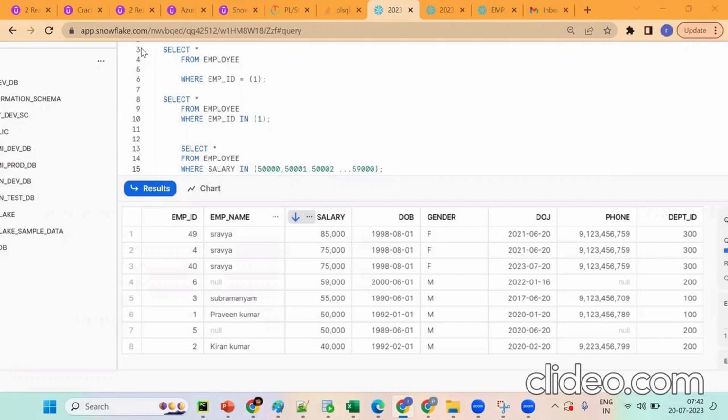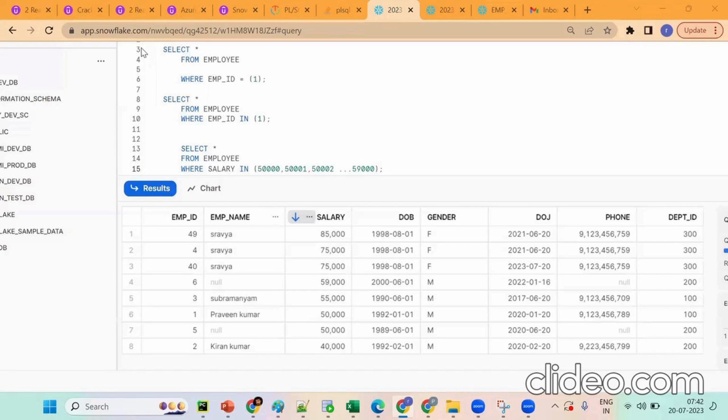Now tell me, how can I communicate with the database or data warehouse? By using which concept? Yes, SQL. This is important.